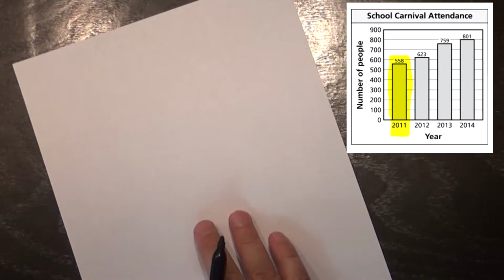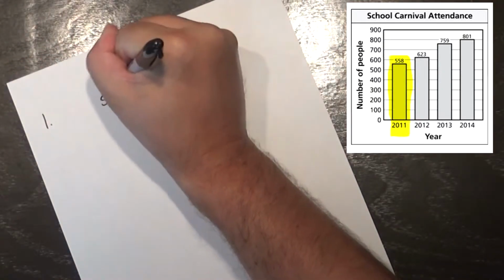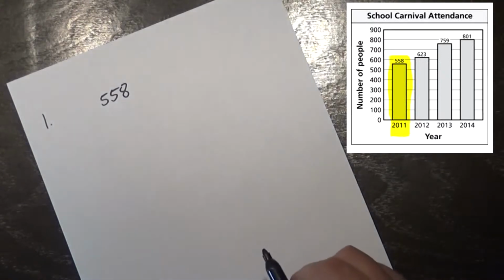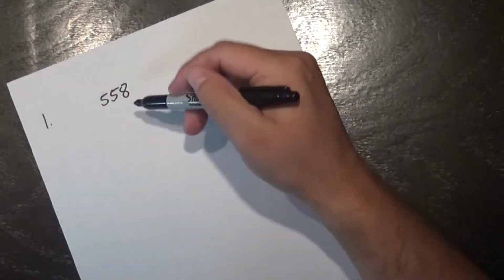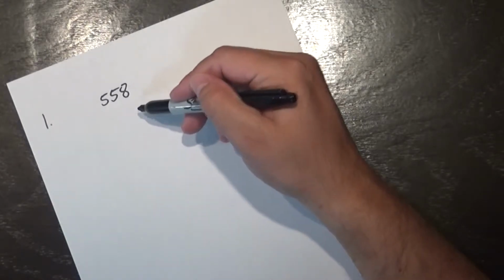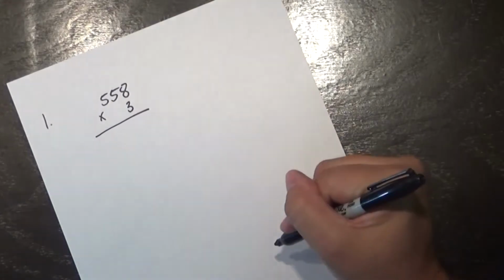I know I'm looking at the attendance rate for 2011, and as I look at that chart, the attendance in 2011 was 558. So for number 1, I'm going to take 558 and I'm going to be tripling that. What that means is that I'm taking that 3 times. Now I could take 558 plus 558 plus 558, but I think it's a little bit easier just to multiply by 3.